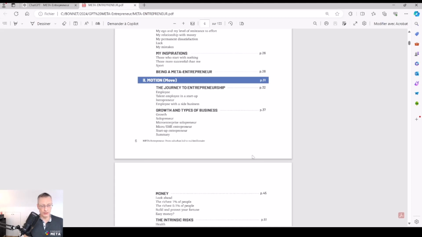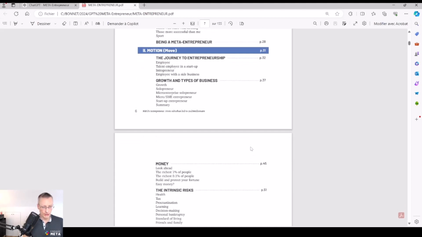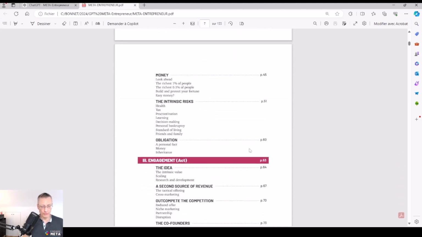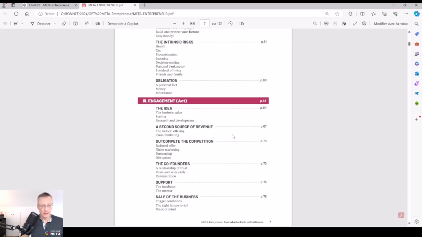The first is the motion, where I describe the journey to entrepreneurship, the growth and type of business, the money management, the intrinsic risk in the entrepreneurship domain, and the obligation when we are an entrepreneur to have something a little bit stronger than usual motivation to reach success.